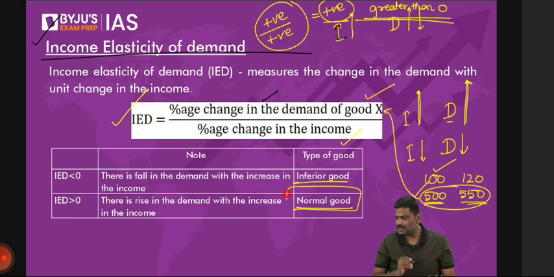Right? These are referred to as normal goods. And if they are moving in opposite directions, you will get a negative outcome that is less than 0. These are called inferior goods. These are generally referred to as inferior goods. This is income elasticity of demand.